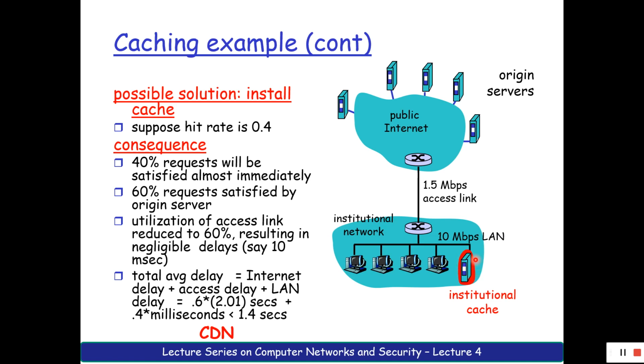So when it requests the institutional cache, if it just returns that particular object without cross-checking whether it was modified or not, that becomes a blunder, because I will be receiving the old file and not the new file. So what the institutional cache will do after some time, if I have a request after a week and all, is go to the original server and cross-verify whether that file is altered or not altered.